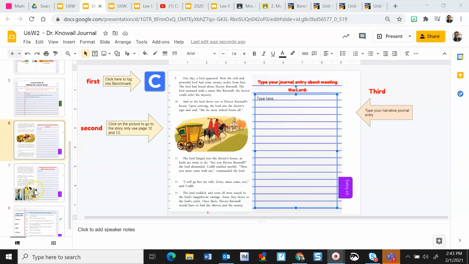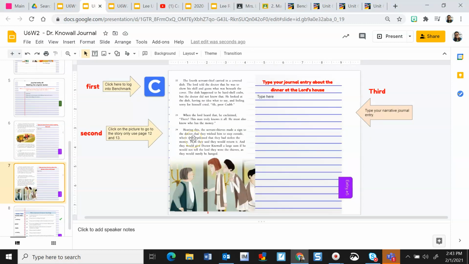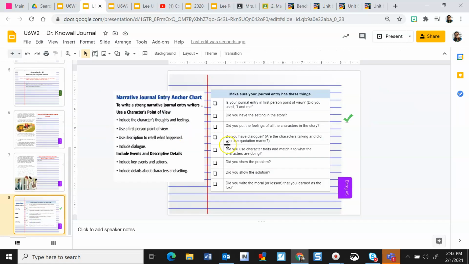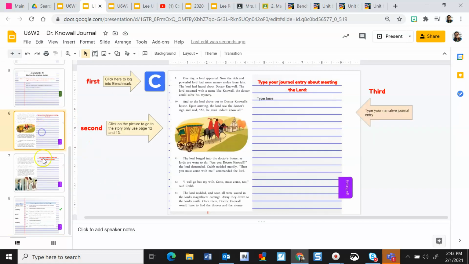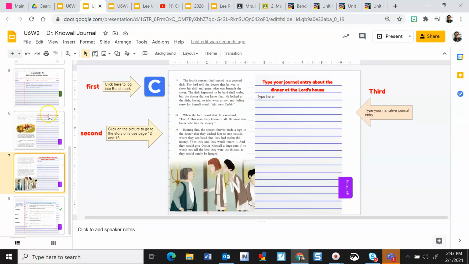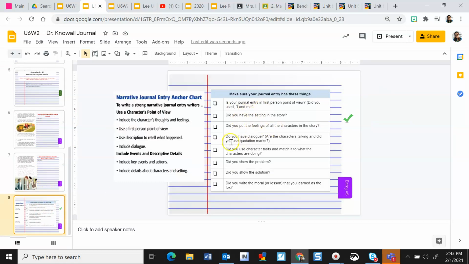Okay? And then slide 7 is the last journal entry. And that is this page where you're at the dinner meeting all those servants. And you're going to write down, as Mr. Krabs, what you were thinking and how you were feeling during the events of having dinner at the Lord's house. Okay? And on the last page is your checklist like last week. Make sure to go back to each entry and see to make sure that you have all of this on each one. Okay, good luck.